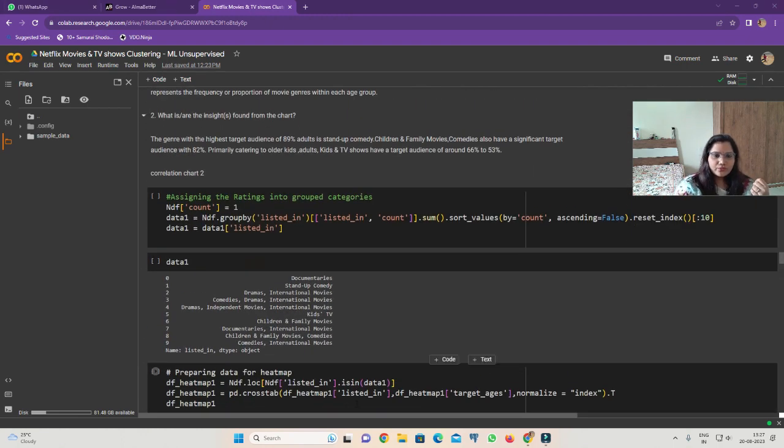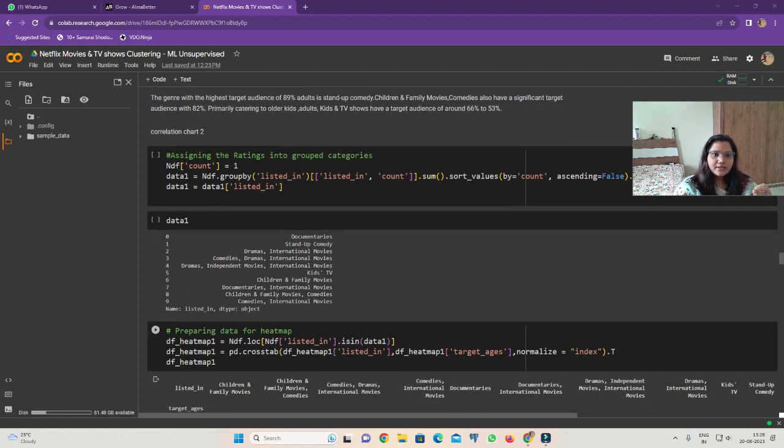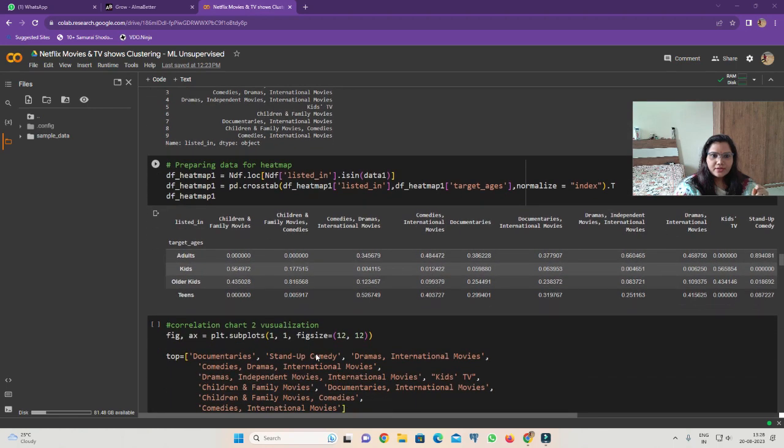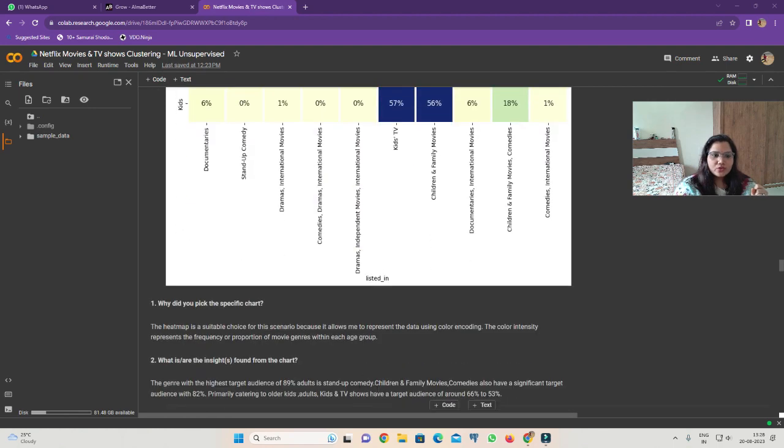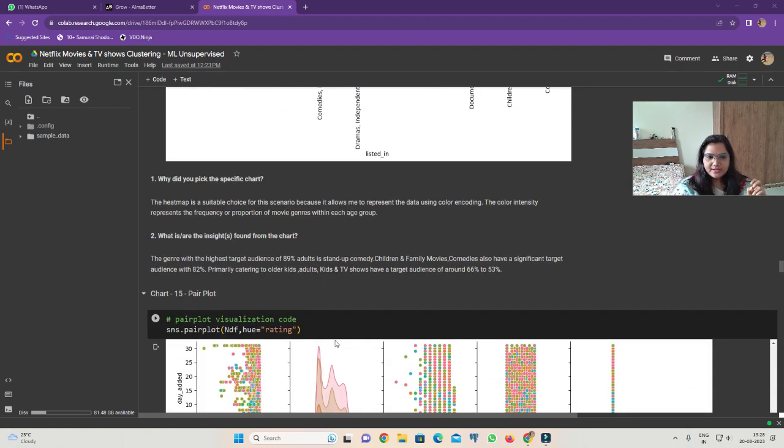So we are going for our next correlation chart because we have to cover all the data. Assigning the ratings into grouped categories, then preparing data for the heat map, then the correlation visualization number 2. Here we visualized that the genre with the highest target audience is stand-up comedy with 89% adults. Then children's and family movies and comedies also have a significant target audience with 82%, primarily catering to older kids. Adults, kids and TV shows have a target audience of around 60% to 53%.